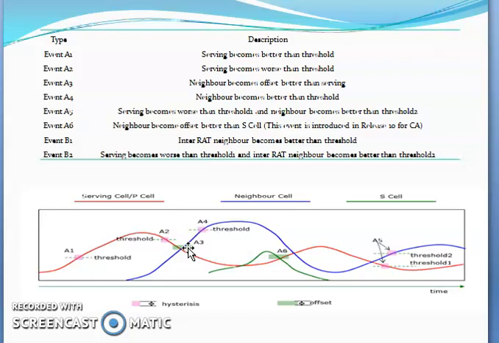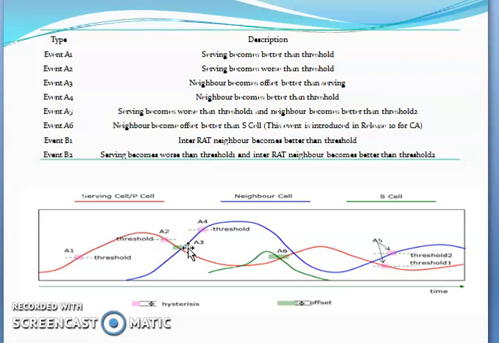Time to trigger means when the serving cell is below the threshold, it starts with 40 milliseconds, 64 milliseconds, up to 5120 milliseconds. So you can decide the periodic measurement timer value, the A3 time to trigger.